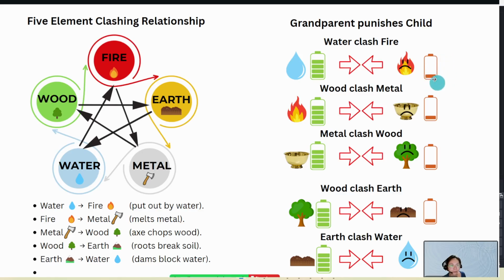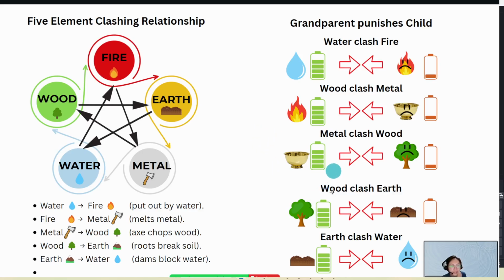It can be reduced by 80 to 90%. So it drops, and fire is left with like 10 or 20%. Just an illustration. Let's look at another example.